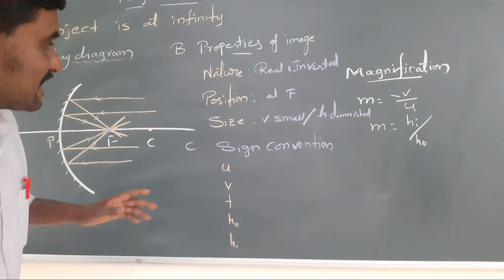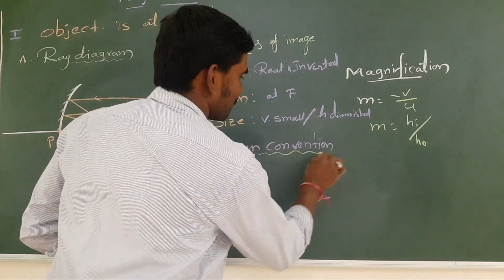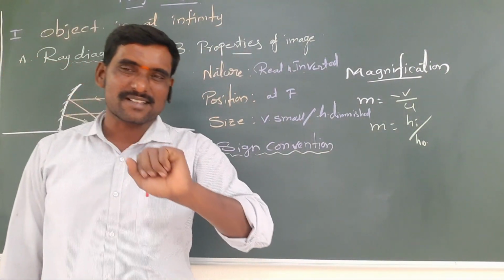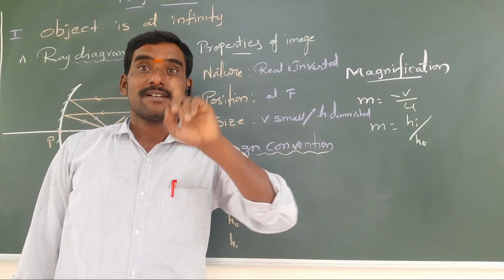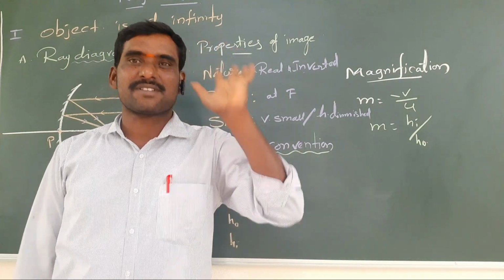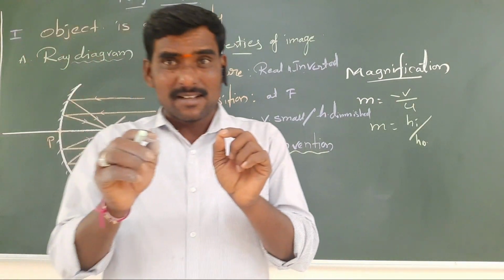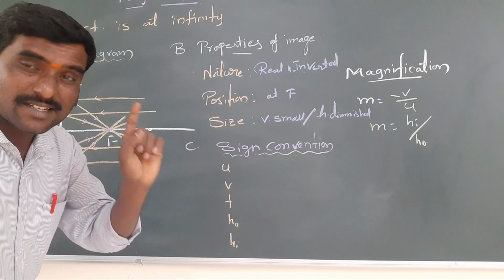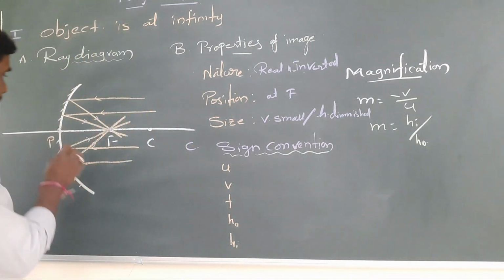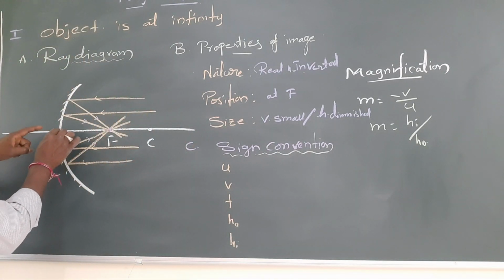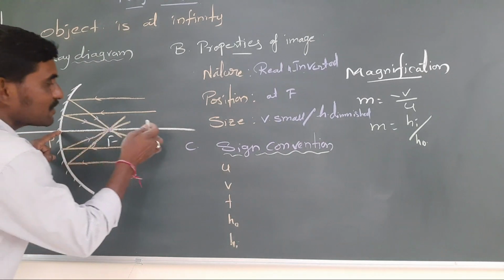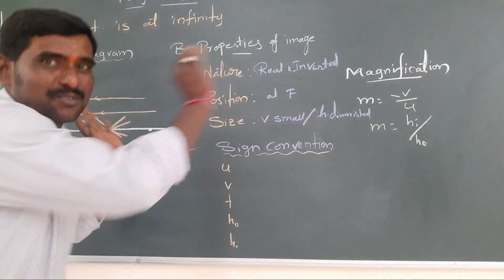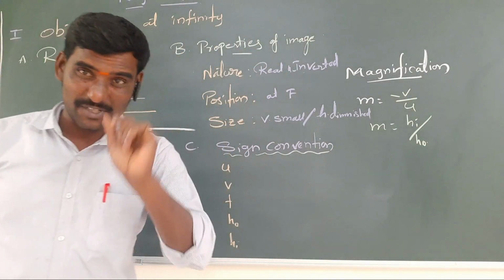So the next category, sign convention. Here I have 5 rules. I will read those 5 rules. You have to remember them, that is also a 4 marks question, very important. See this. Rule one: all the distances should be measured from the pole. For example, if you want to measure the object distance, you have to measure from the pole to the object. Pole to C, pole to F. From the pole only you have to measure, whatever it is. That is the first part.